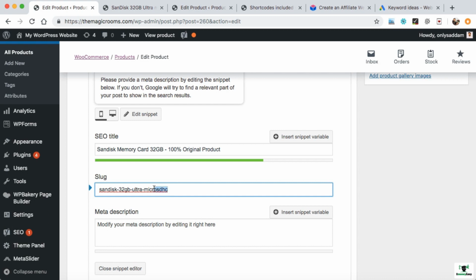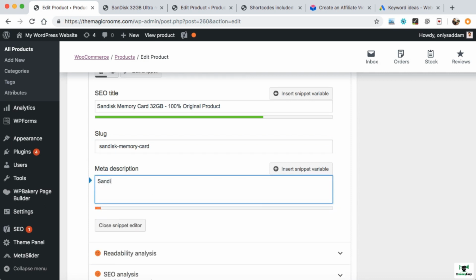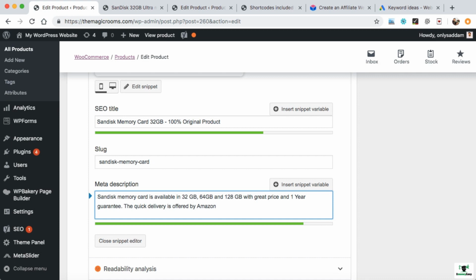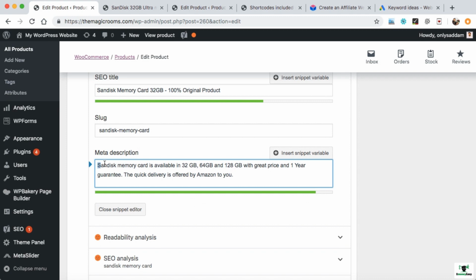Now second thing, we need to edit the slug. So make sure that the keyword also exists in this slug. So let's say SanDisk, then memory, then hyphen card, in this way. Now let's write some meta description over here. For example, like this. So here we can also see the main keyword is also written into the meta description.